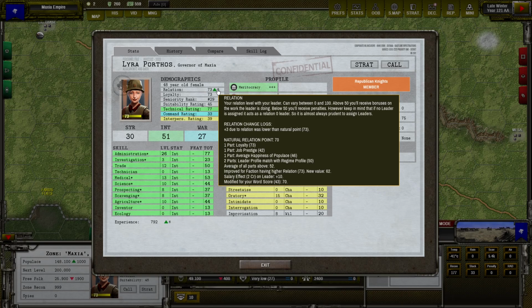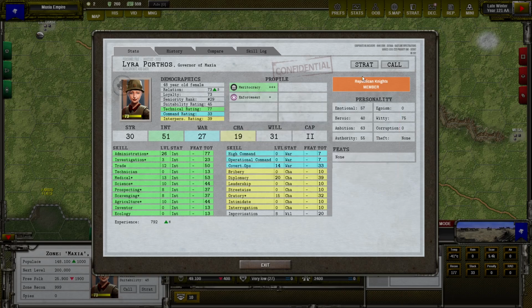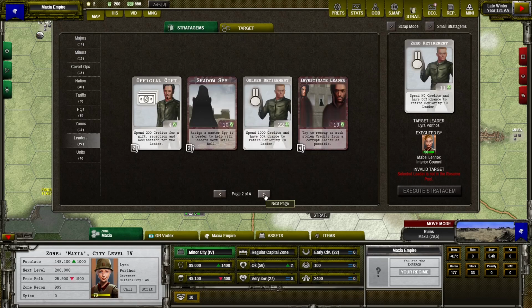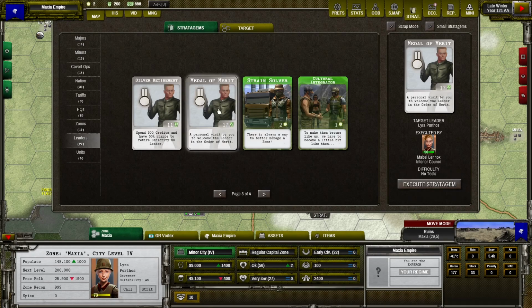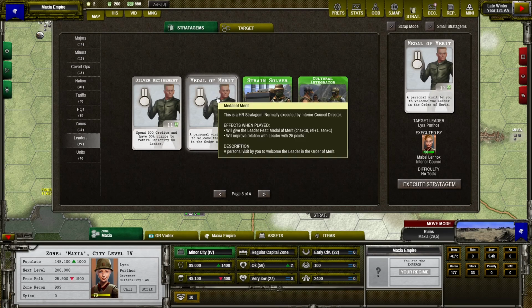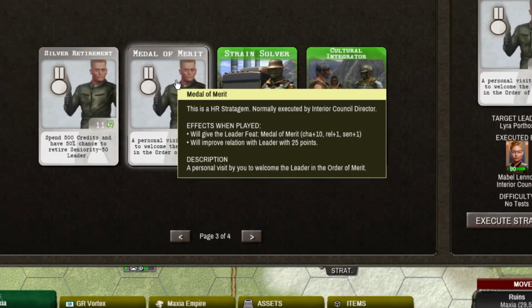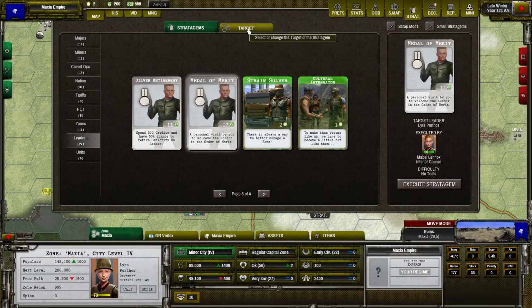I'm talking about Medal of Merit, for example. All these previously mentioned estate gift and commercial gift. All of those cards are giving a permanent relation bonus. What does it mean? It means that not only will you receive the standard 25% relation increase from this card, but also you can see that we'll receive charisma increased by 10, permanent relation increased by 1, and seniority increased by 1. So let's play this card on our governor.